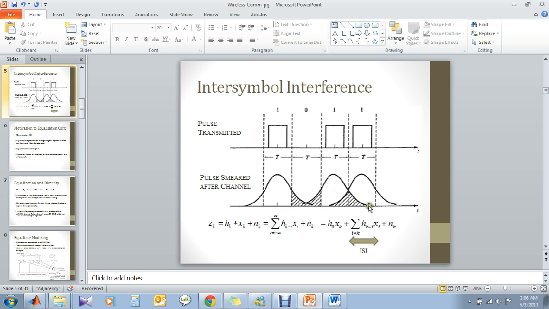So this is basically an interference in the time domain. Mathematically, x_i is interfered with by using the channel gain, which is not the i-th but of someone else's. So this part is mathematically denoting the ISI.